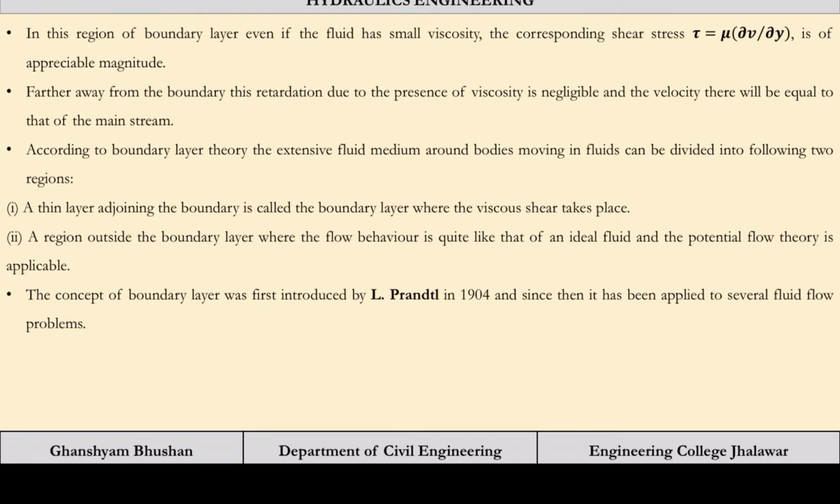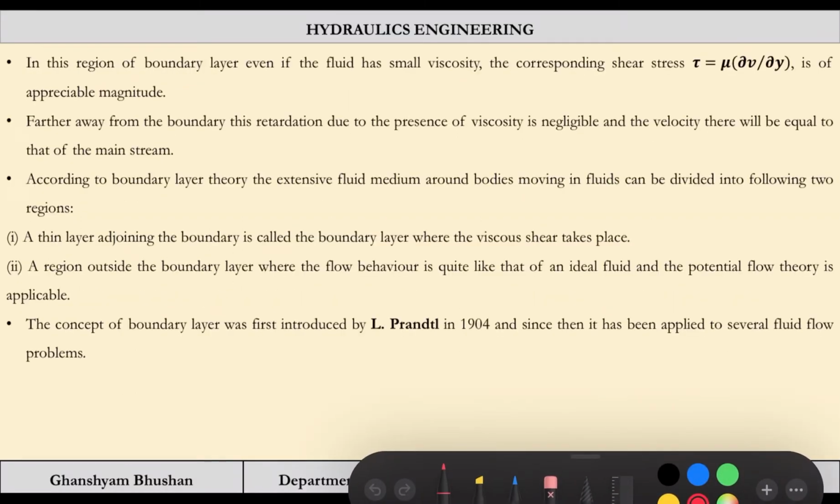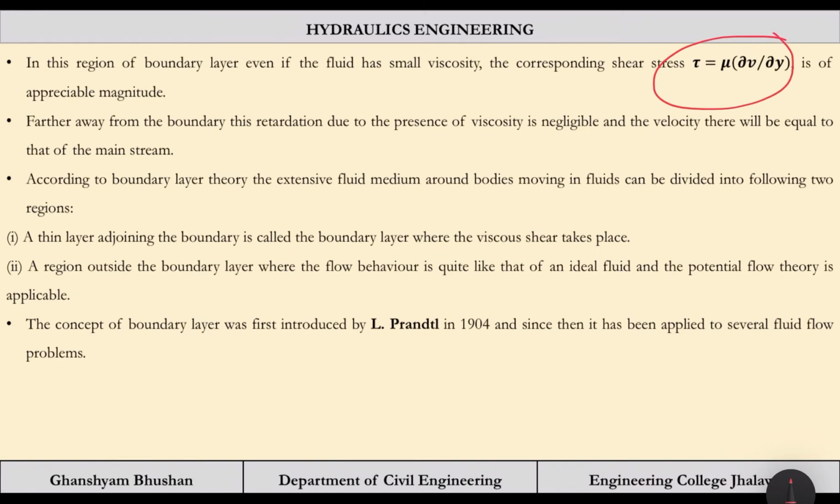So in this region of boundary layer, even if the fluid has small viscosity, the corresponding shear stress is of appreciable magnitude, because dv by dy is very high. This term you can see, this term is mu times dv by dy, so this is quite high.